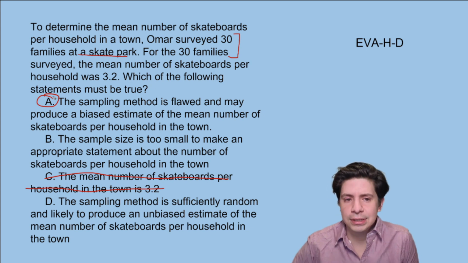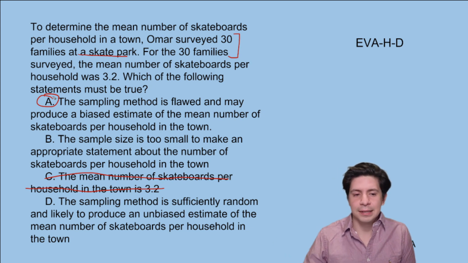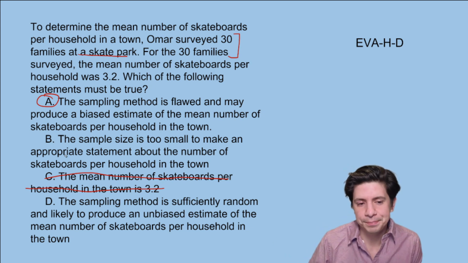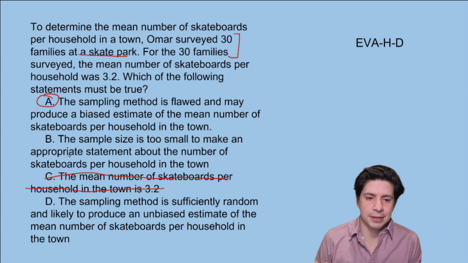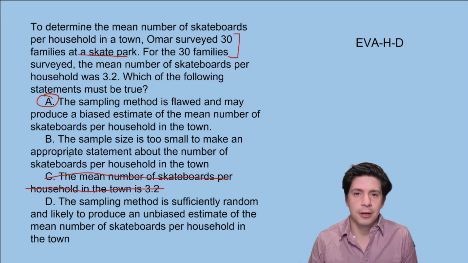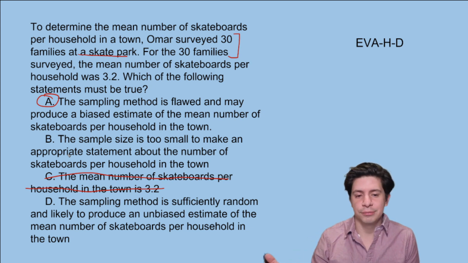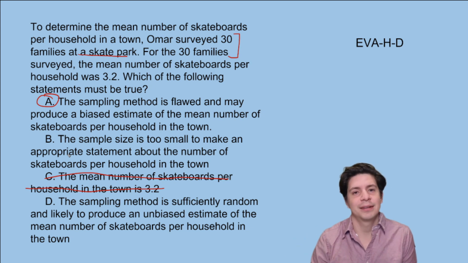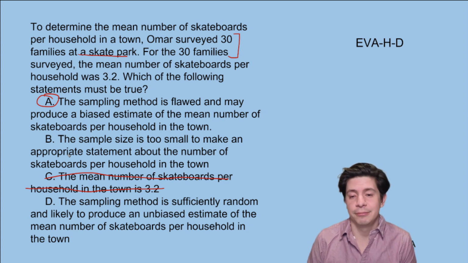So again, this one's kind of a tricky one. Probably the second hardest one, I think, besides B, because you can tell it's biased, but I think the answer choice here of B feels tempting because 30 families maybe is too small, but the bigger issue is the location makes it a bias. So again, these are 8 questions. The video is not too long. If you conquer this video, you know how to do this type of question. There are more in the question bank. These are all questions that I created based on it to sort of maximize impact on learning. And if you want to see more like this, let me know. More videos like this are going to be coming.